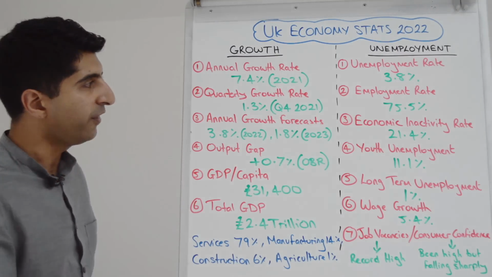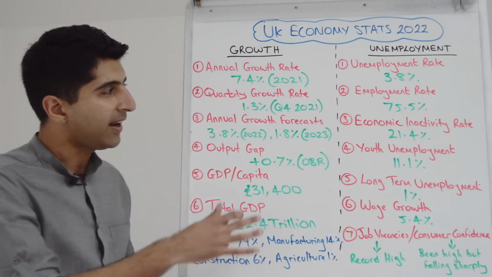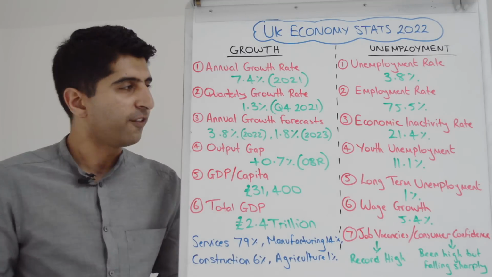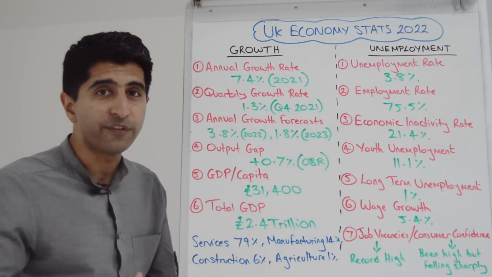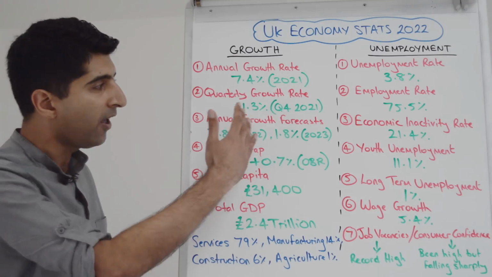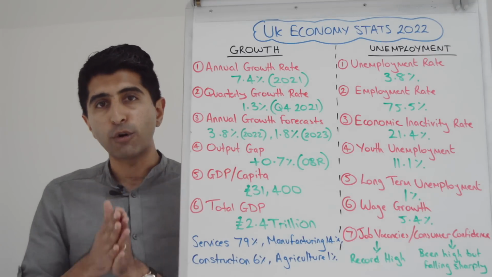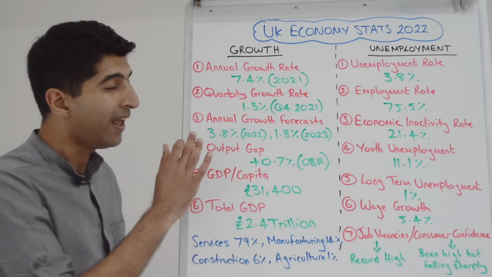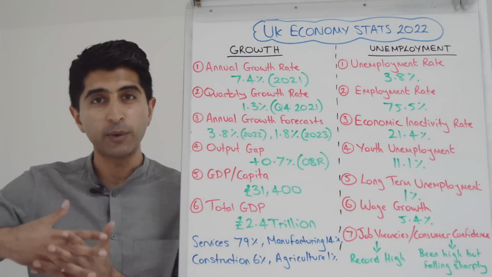So very good there. Our quarterly growth rate, this figure is a little bit out of date. It's going to be updated on the 12th of May, but all we have, the most recent figure, is quarterly growth from Q4 in 2021 at 1.3%. But more interesting is what we're expecting growth to be this year and next year. Our annual growth forecast for 2022 is only 3.8%. So you can see nothing like the growth we got last year.